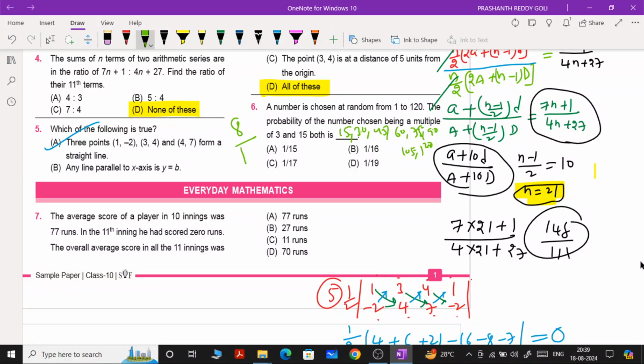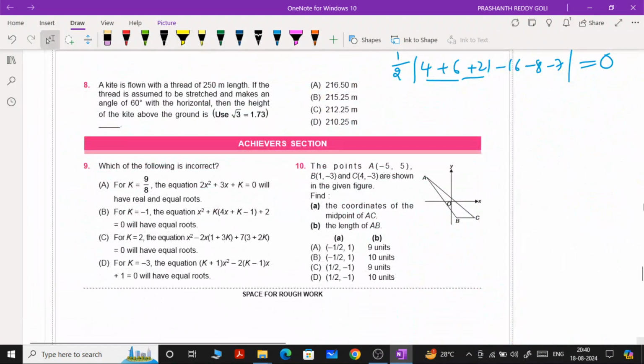8 are favorable out of how many? 120. Probability formula is favorable number of outcomes by total number of outcomes. 8 by 120. If you cancel with the 8th table itself, 8 ones are 8, so 1 by 15. 1 by 15 means first option is the answer for this particular question. I hope you understood.